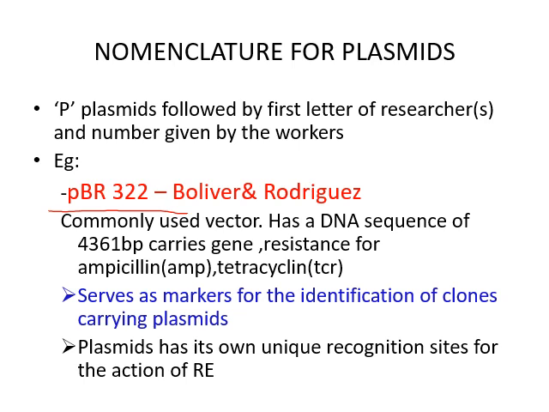These antibiotic resistance genes serve as markers for the identification of clones carrying plasmids. We'll be discussing later how to isolate the specific gene from the vectors. This plasmid has its own unique recognition sites for the action of restriction endonucleases.